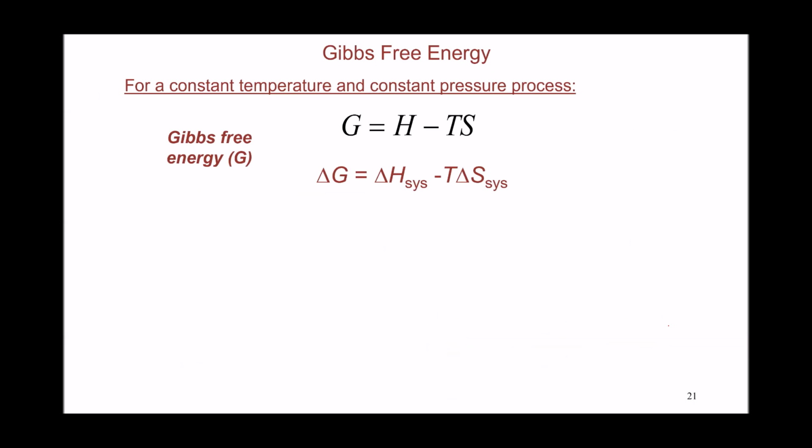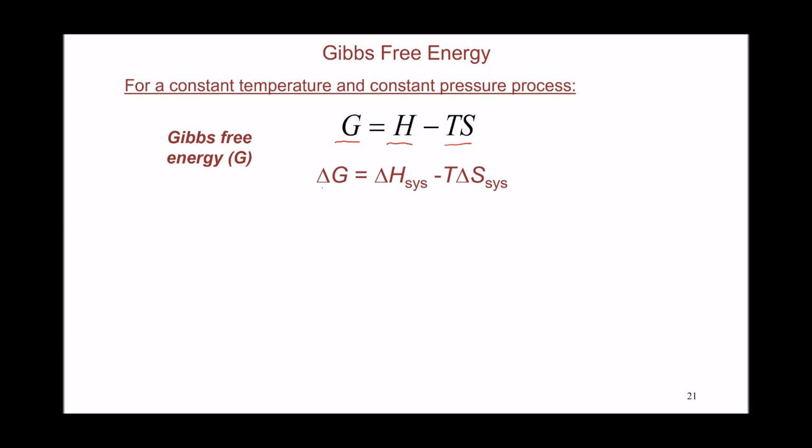Based on this concept, we will introduce a new function for any system that is going to be very helpful to predict spontaneity for these processes or systems. That function is simply the difference between enthalpy of the system and temperature times entropy for the system. It is a new function called Gibbs free energy and has the symbol G.